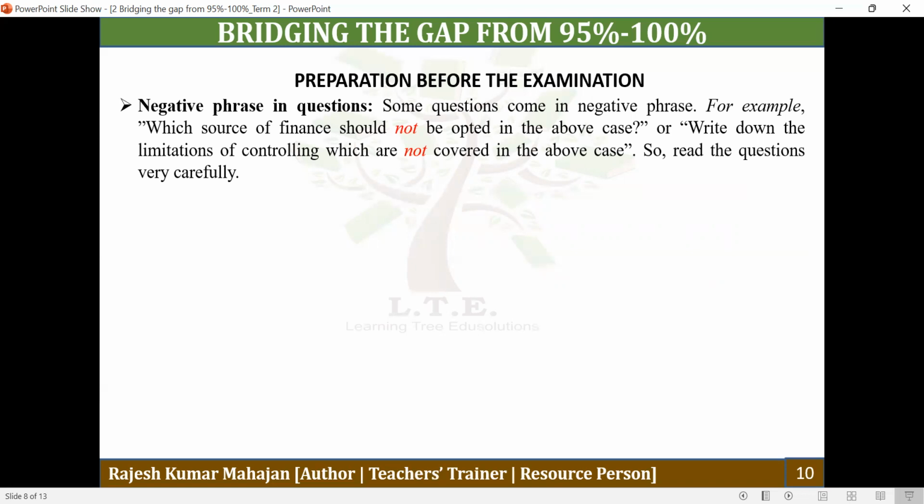And similarly, one more question: write down the limitations of controlling which are not covered in the above case. In that type of question, in the case problem, certain limitations of controlling were covered and certain limitations were not covered. The limitations which were not covered, that was your answer. So read the question very carefully.